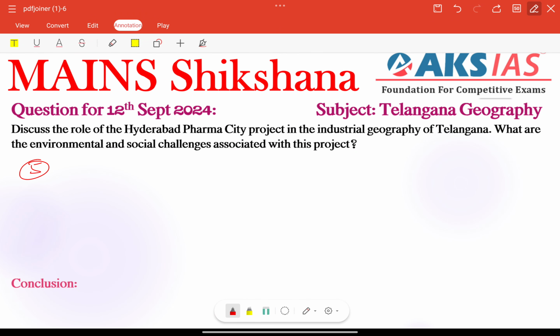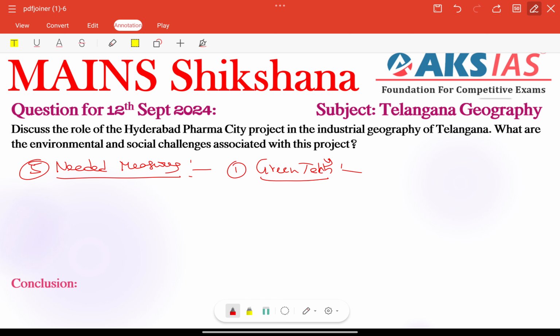Finally, we need to talk about suggestions. We need to provide some needed measures as suggestions to the particular problems or issues faced by the project, whatever environmental or social, right? Adoption of green technologies, very important. Green technologies, right? So zero liquid discharge systems and advanced effluent treatment plants are very important.